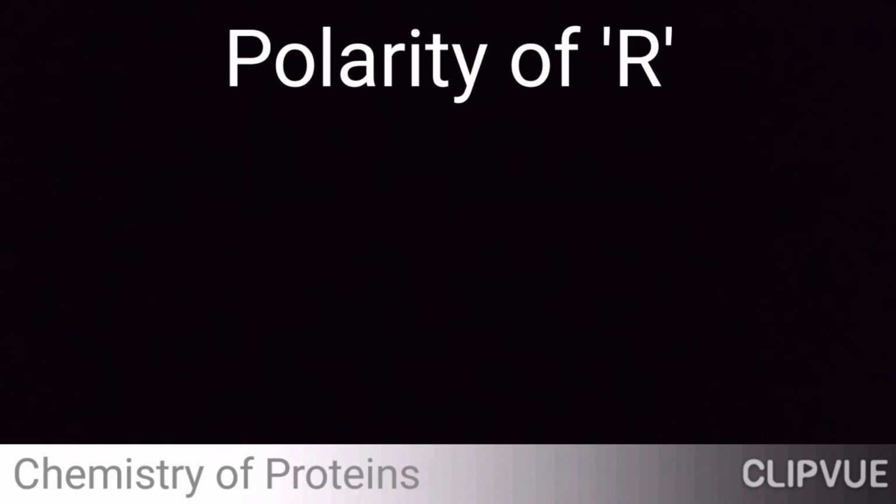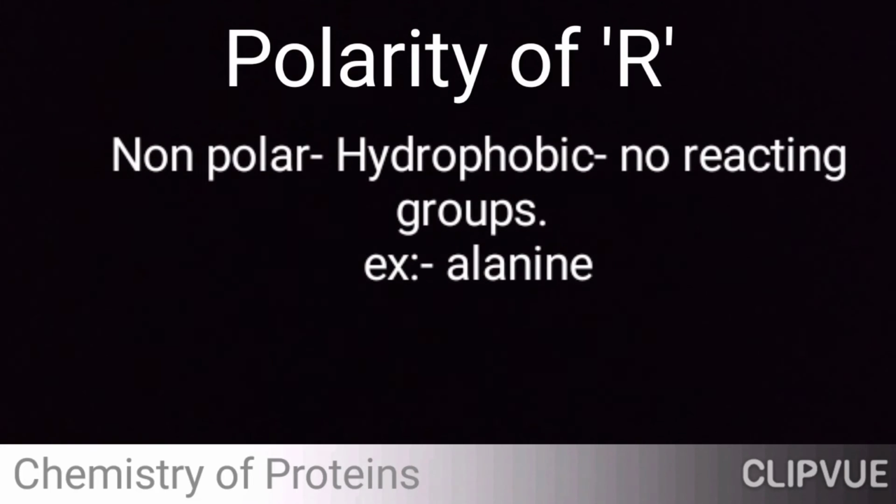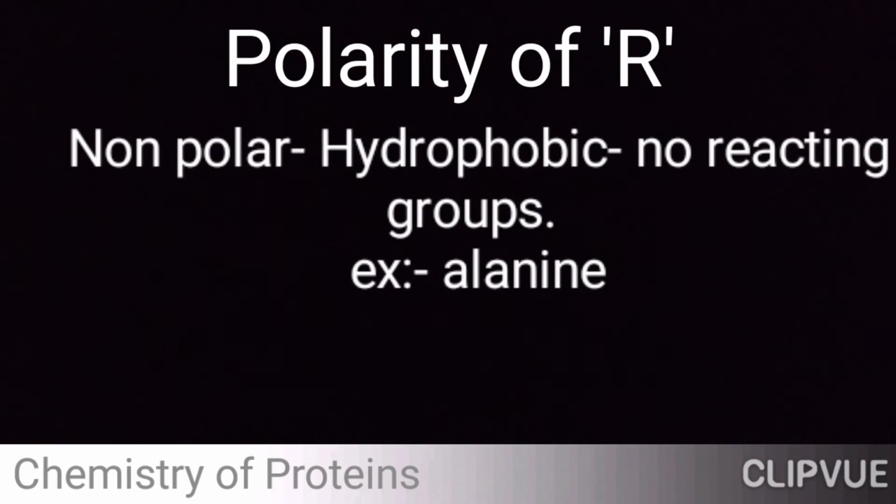Then another chemistry which we can mention here is polarity of the R group, right? So what is the functional group that is there along with the amino acid basic or general structure? What is the polarity nature? Suppose it is non-polar, meaning hydrophobic, it will have no reactive groups. An example is alanine.